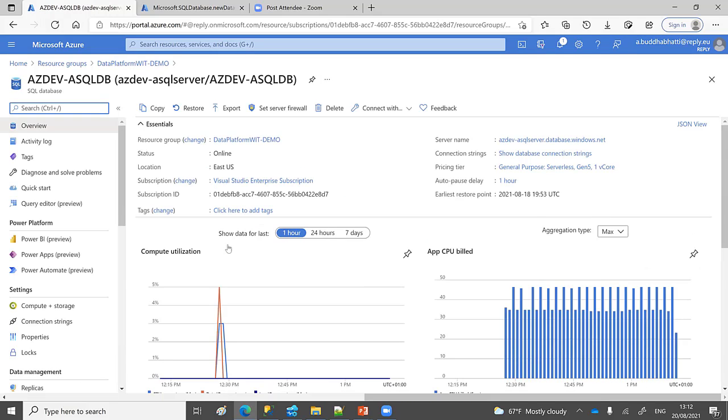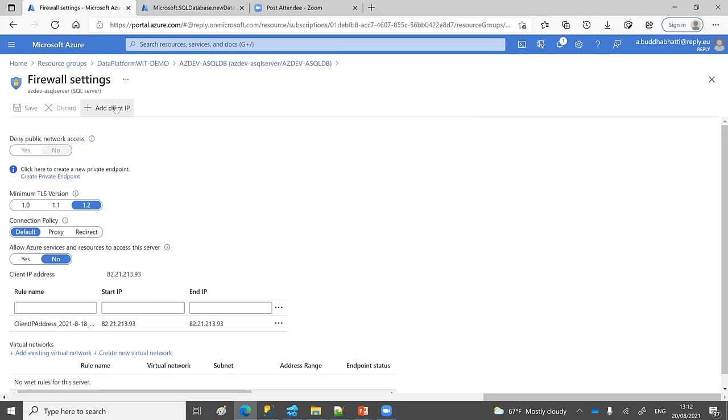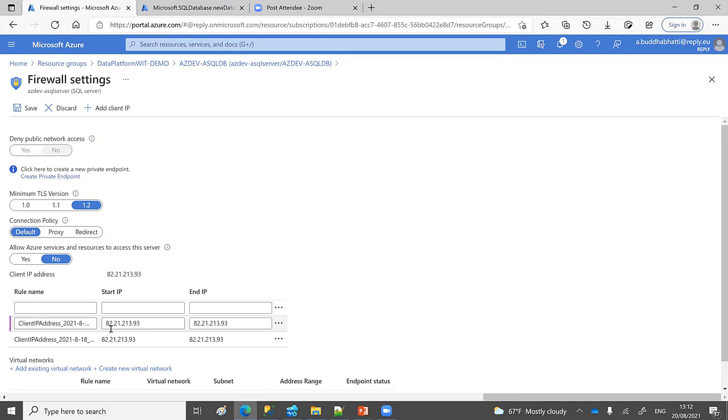The first time you install, if you haven't set a firewall or added your client IP address, you need to click here and say add client IP address. It will automatically add your client IP address for you, but I have already added it, so it's the same. You can also type in a specific person's information, like a test IP address. And here you can give a range as well.